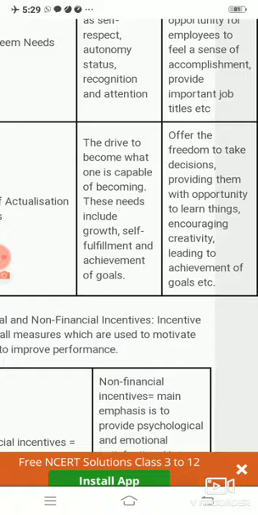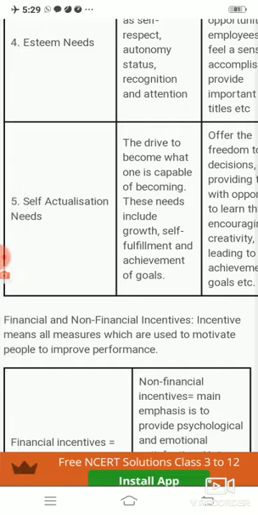Encouraging their creativity: they are already creative, we have to encourage it so it can grow more, leading to achievement of goals, so that their goals can be completed and the goals of the organization can also be completed. So, children, this was all about Abraham Maslow.